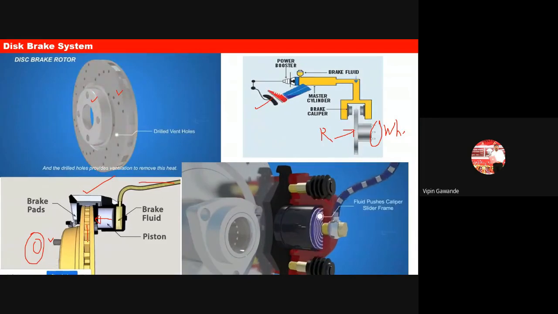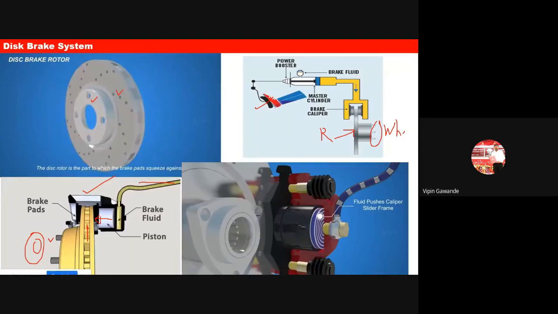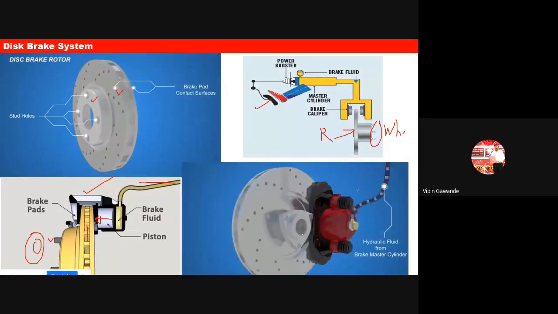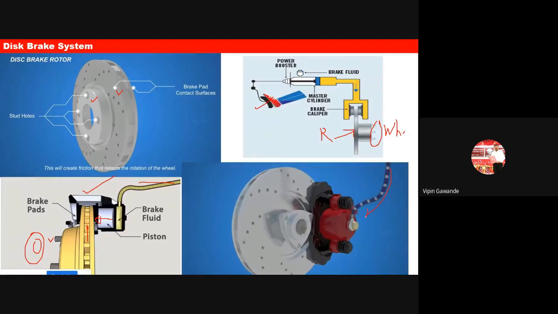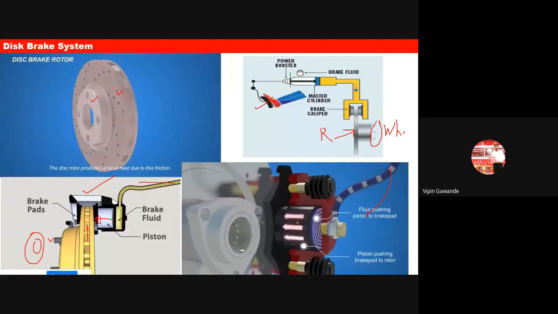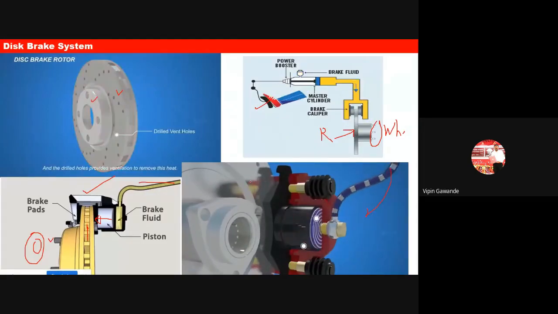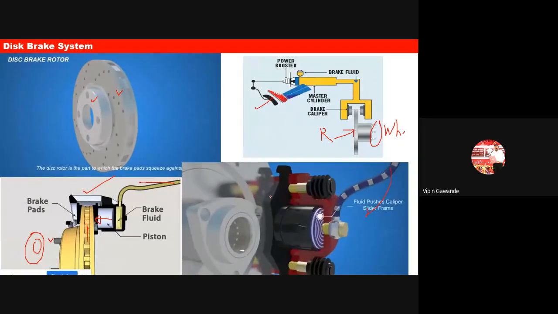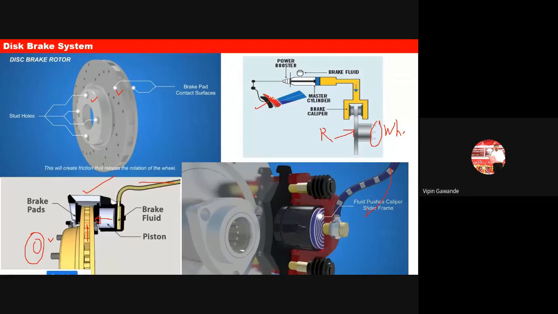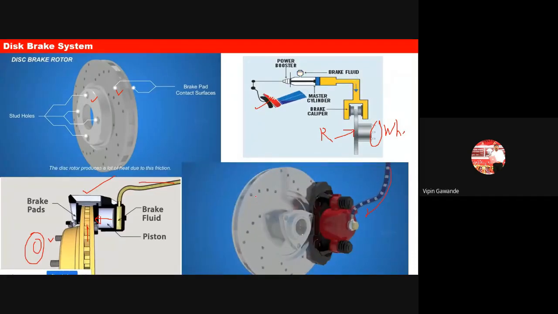So this is our rotating rotor. Here also you see these white things. This is the fluid. Okay, you see now this one. The fluid is coming. Now when this fluid comes, it moves this piston forward, and because of that, the brake pads come in contact with the rotor. Okay, you see here the movement of the rotor now. They are coming in contact with the rotor, and the rotor gets stopped. Okay, so that is the simple working of your disc brake system.